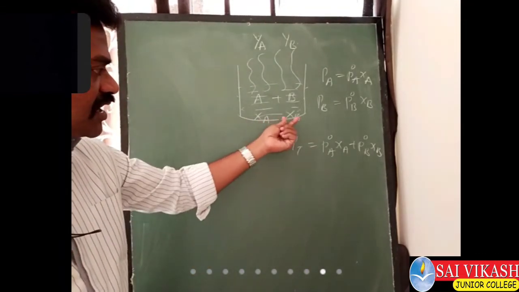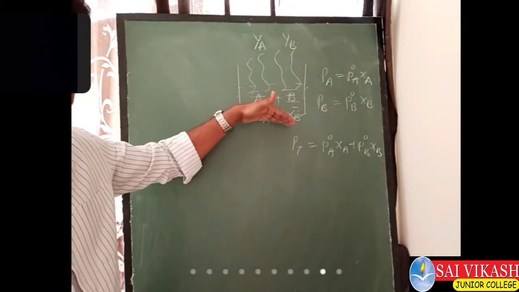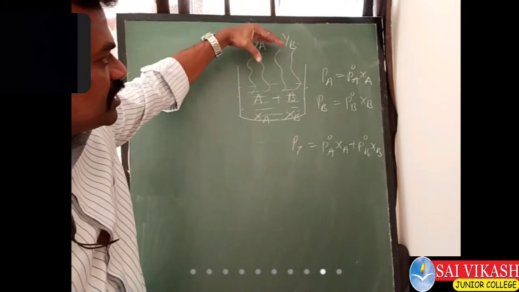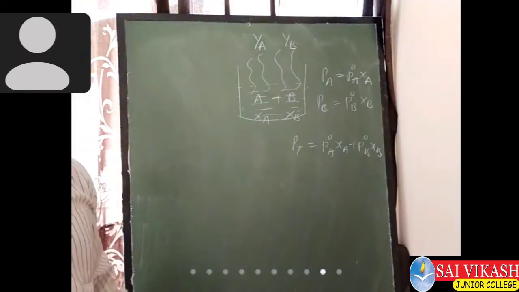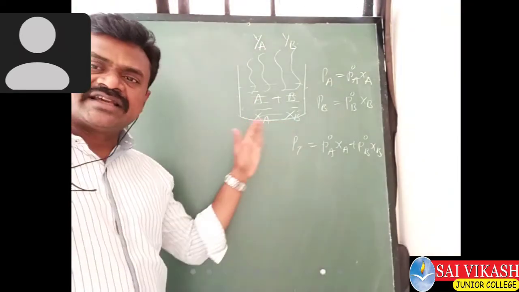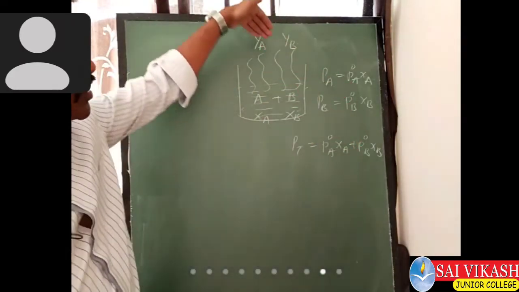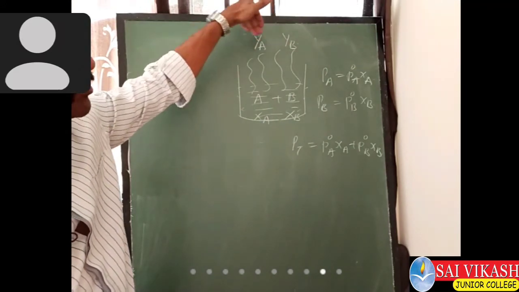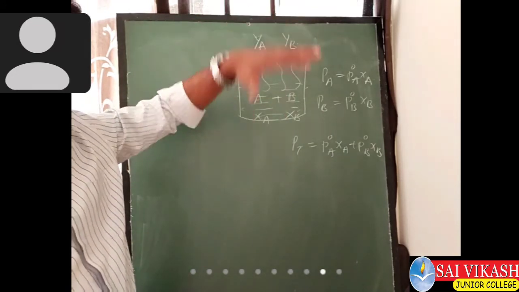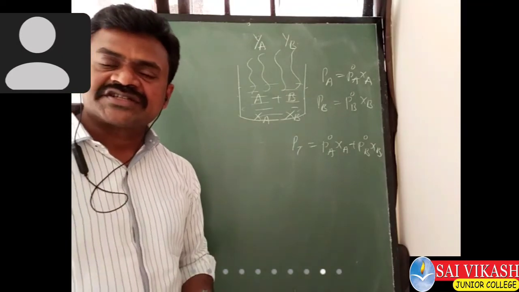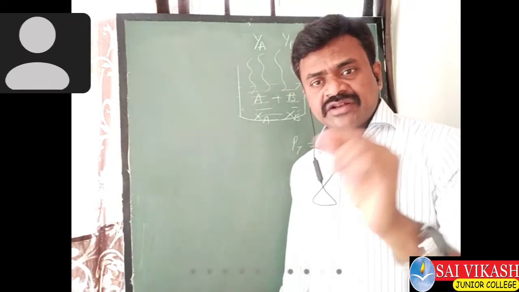XA, XB are the mole fractions of liquid components A and B in the liquid state. YA and YB are the mole fractions of components A and B in the vapor phase. In the liquid phase, the mole fractions are XA, XB. In terms of XA, XB, the formulas are all these. Now we have the mole fractions of components A and B in the vapor phase. So in the vapor phase, what will the formulas be? They'll ask these questions also. Find out the composition of the components A and B in the vapor phase also.